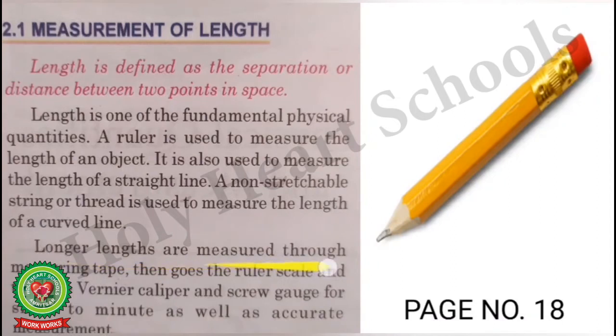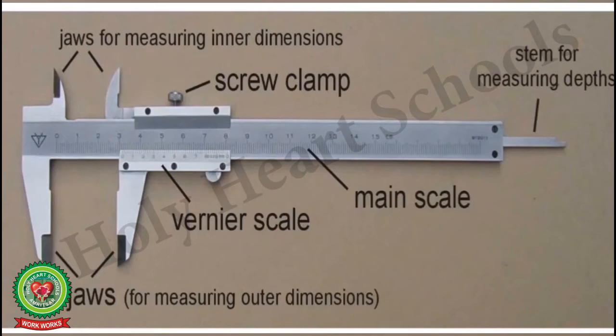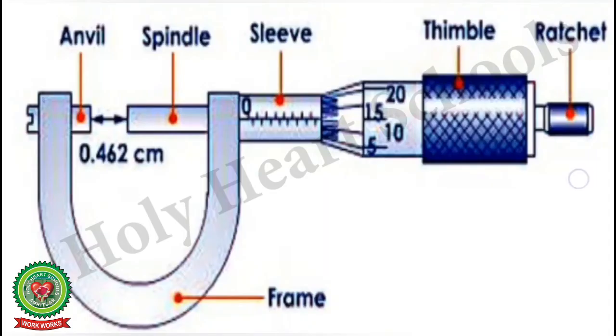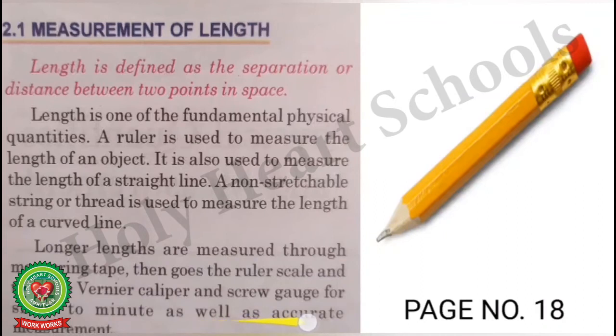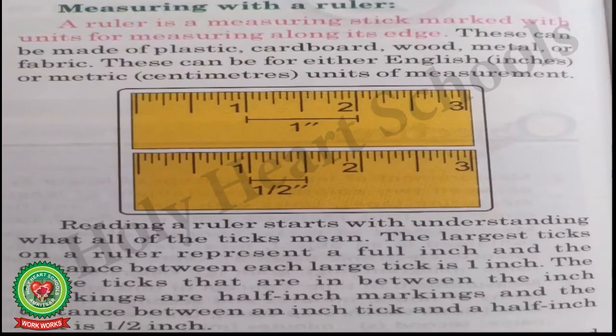Longer lengths are measured through measuring tape, then goes the ruler scale, and then vernier caliper and screw gauge for small to minute as well as accurate measurement. Measuring with the ruler. Let us learn how can we measure length with the ruler. A ruler is a measuring stick marked with units for measuring along its edges. These can be made of plastic, cardboard, wood, metal or fabric, any material. These can be for either English units, that is inches, or metric units, that is centimeters.